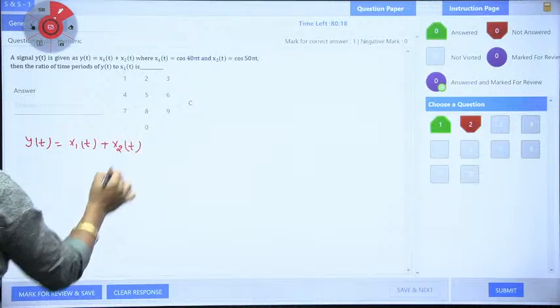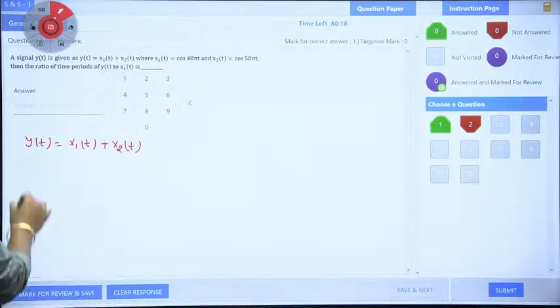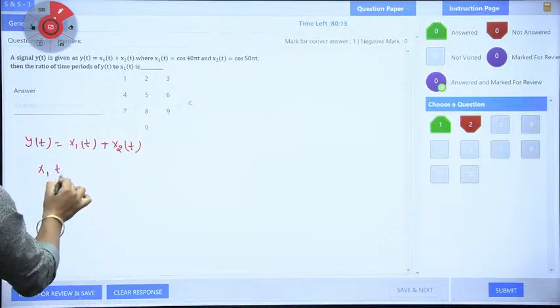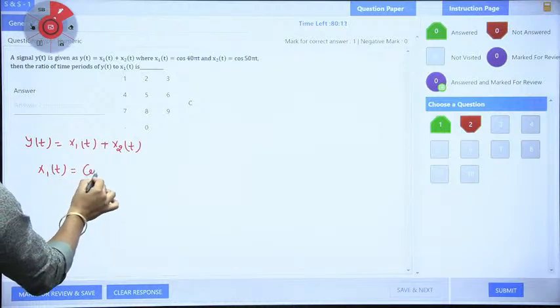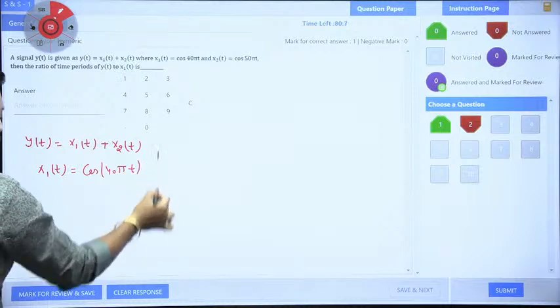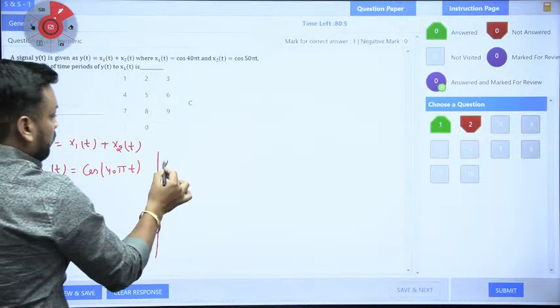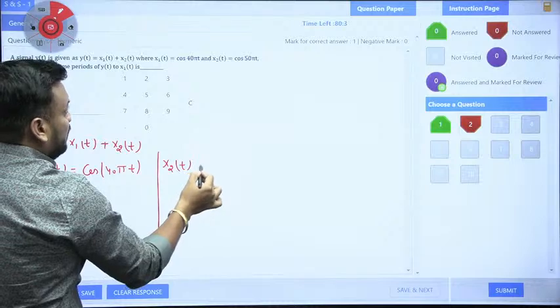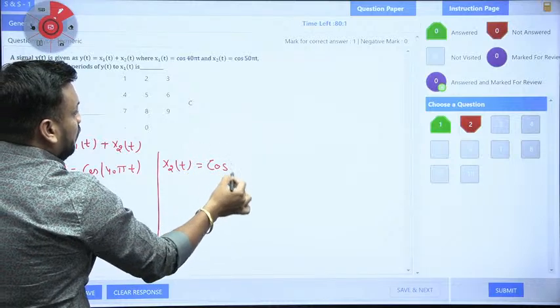And what is x1(t), guys? x1(t) is given to you as cos of 40 pi t. This is your x1(t). x2(t) is also given to you as cos of 50 pi t.